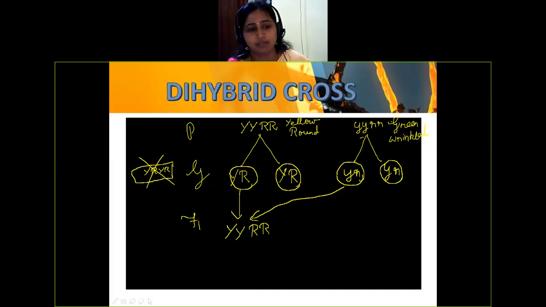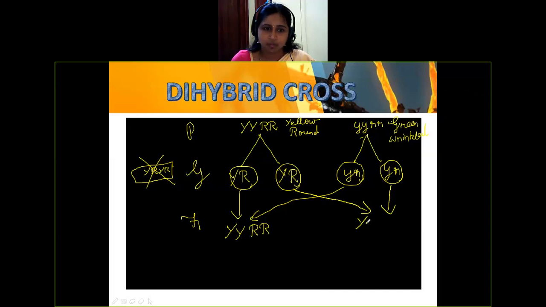The same way here, we'll do it. Capital Y, small y, capital R, small r. And try to find out what mistake I have made in this. You can check one mistake.